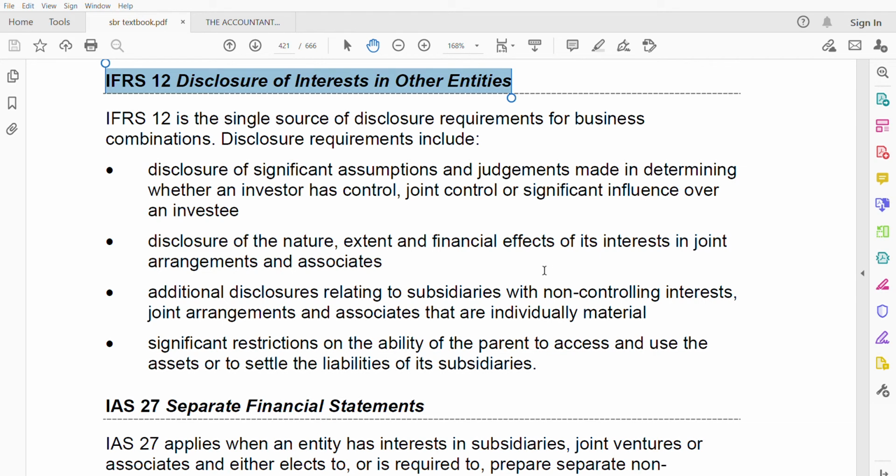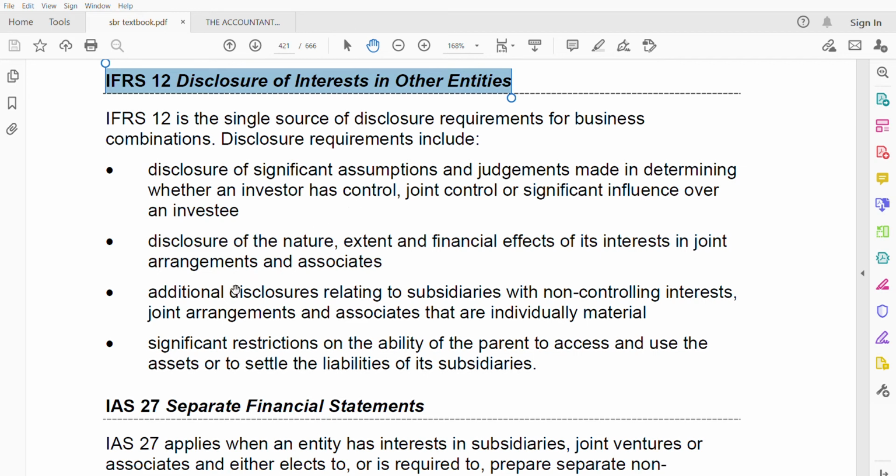That additional disclosure could be for your subsidiaries, your joint arrangements, or your associates that are individually material. In order to remember this point, just think like this: if something is material, additional disclosure has to be there for that.